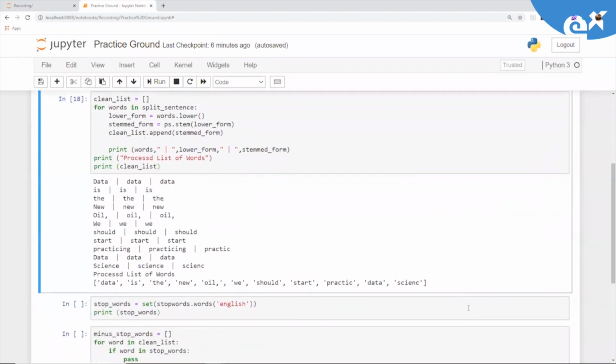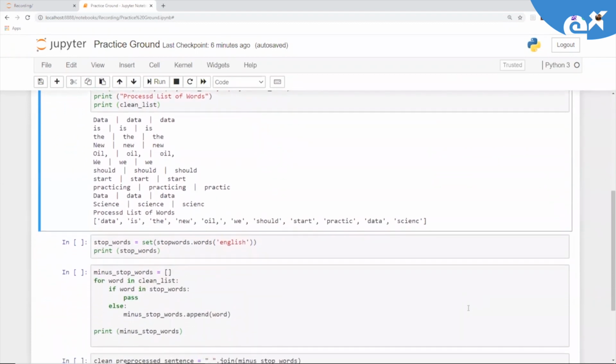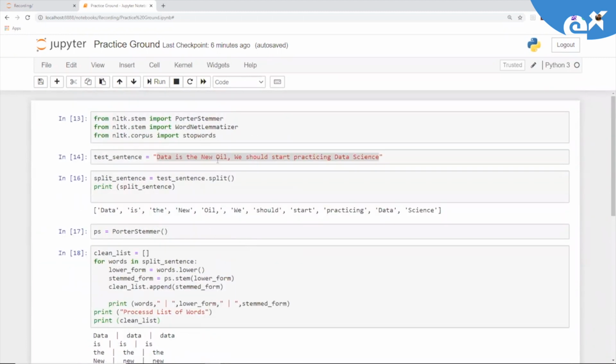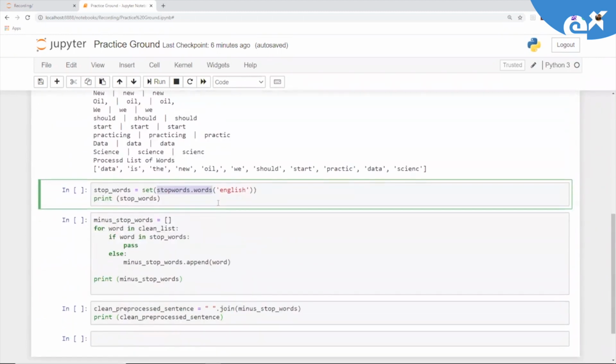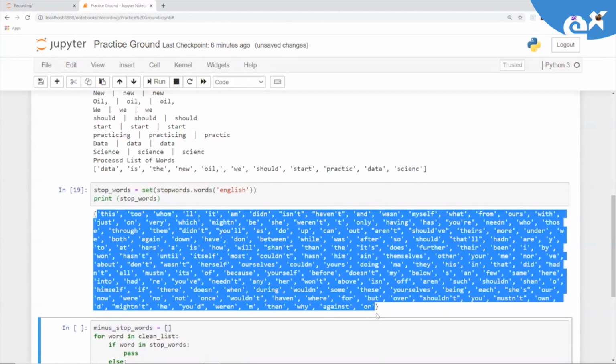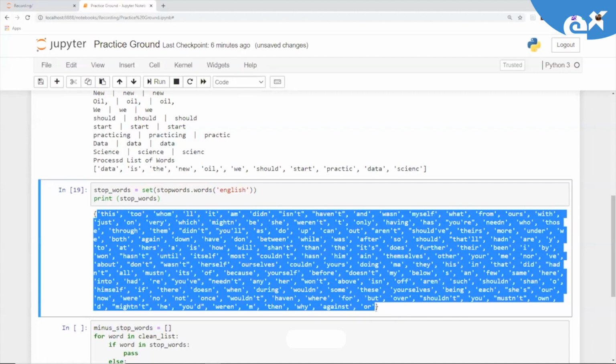But still what we need to do is remove all the stop words, right? So stopwords equal to set(stopwords.words()), and then you need to provide this argument, which is 'english', which means we want to import all the words which are part of stop words from the English language. And this comes from your NLTK. So say if I print all these stop words, these are the words which are part of the NLTK English language stop words.